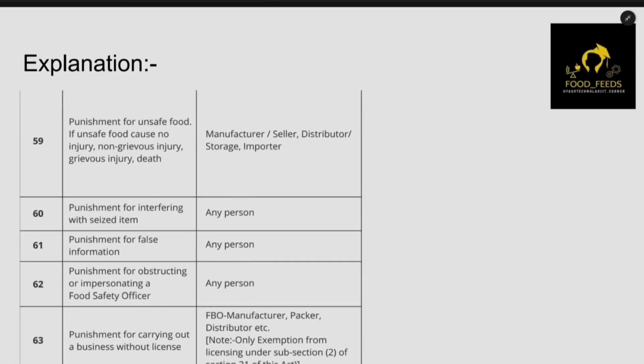So now let's come to the punishment. There is an easy way to remember this punishment. First of all, let's discuss the punishment for unsafe food. Let's divide this into no injury, then non-grievous injury, which means injury happened but nothing serious, then grievous injury, and finally death.